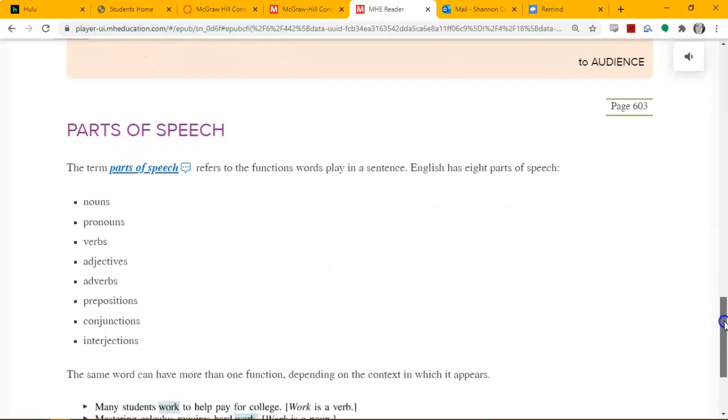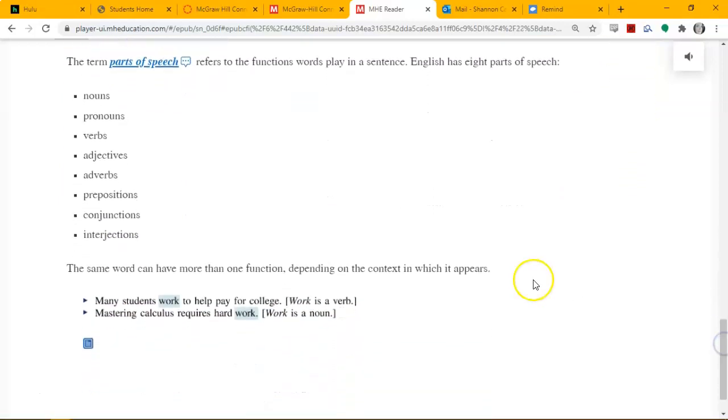The first thing we'll talk about are the parts of speech. And sometimes you'll have to analyze the sentence and see what the word is actually doing in the sentence to decide which part of speech it is. In this sentence, the word work is the verb. It tells the action that the students are doing.